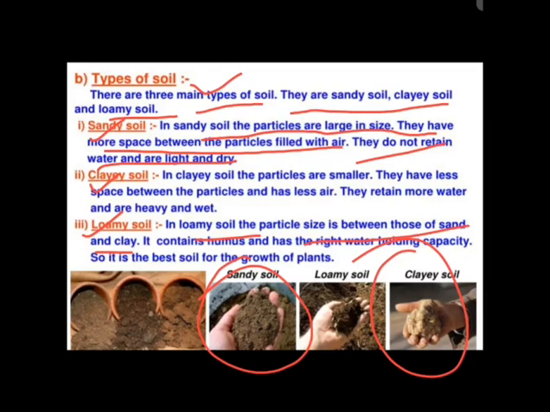So they are in between those of sand and clay. And this loamy soil also contains humus and has the right water holding capacity. So this is the best soil for the growth of plants. Okay, so there are three types of soil: sandy soil, clay soil, and loamy soil.